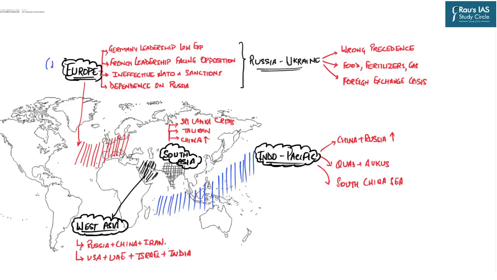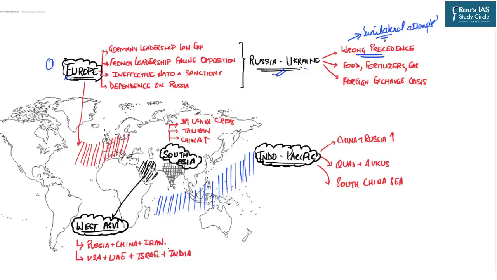The first important region is Europe. Yes, we agreed that the Russia-Ukraine war is also taking place in this particular region, and this has led to various cascading effects. The first and the most important impact of the Russia-Ukraine war is that it is setting a wrong precedent, the wrong precedent of a unilateral attempt to change international borders.